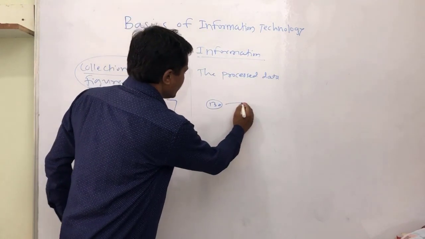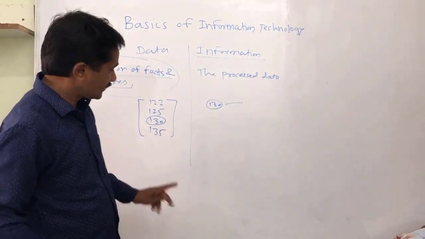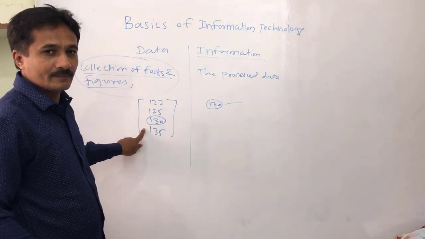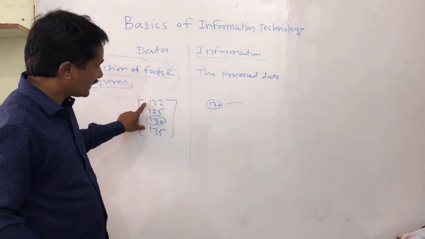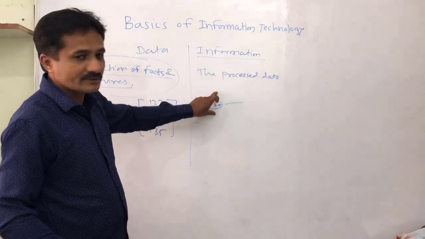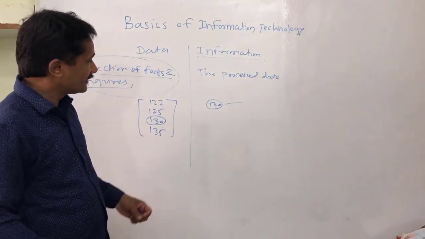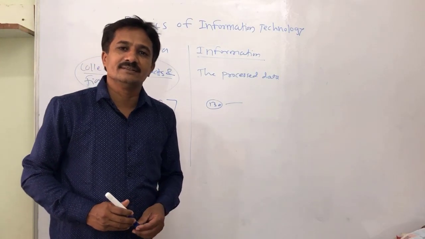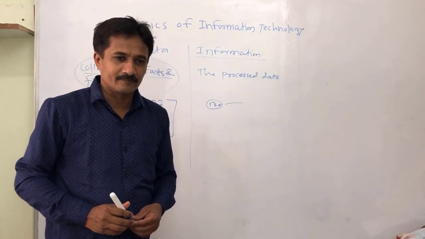The exact figure, 130, is the information, and these figures are the data. That's why information is always for decision making.